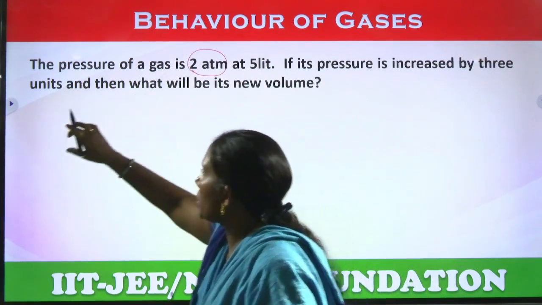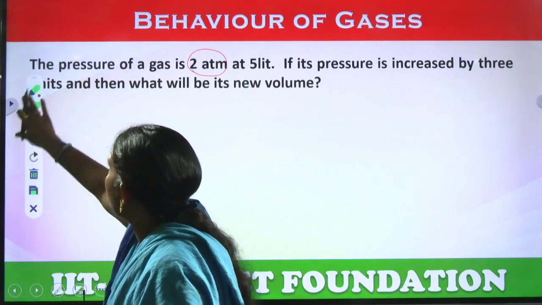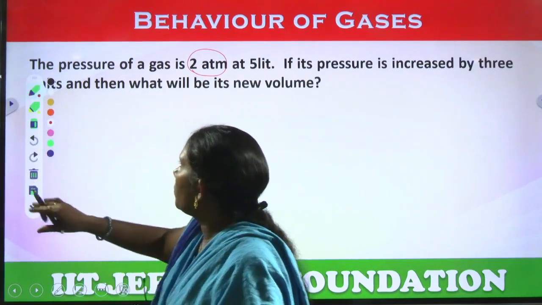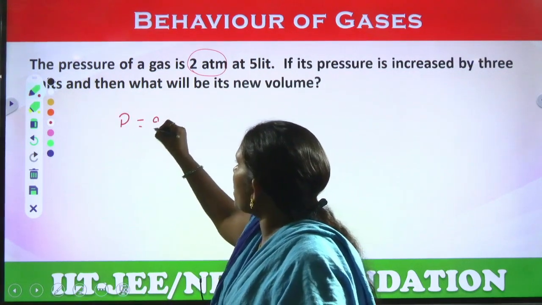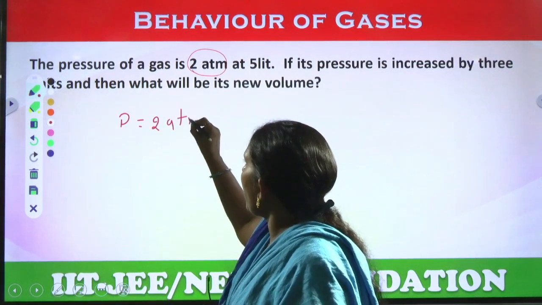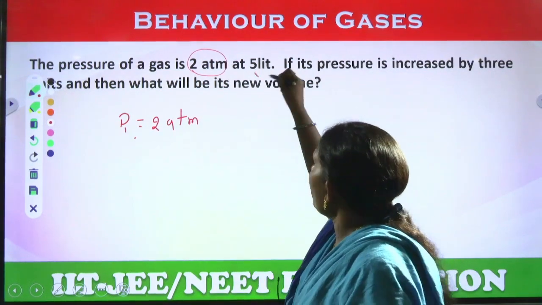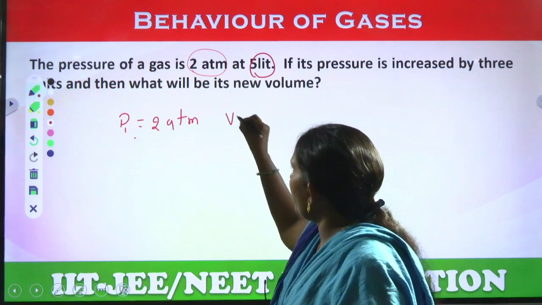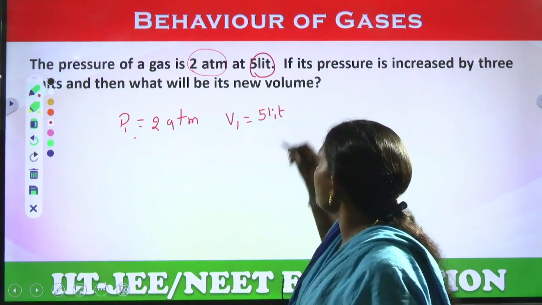Pressure is 2 atmospheres. This one I am taking as P1, and 5 liters, V1 volume is 5 liters.